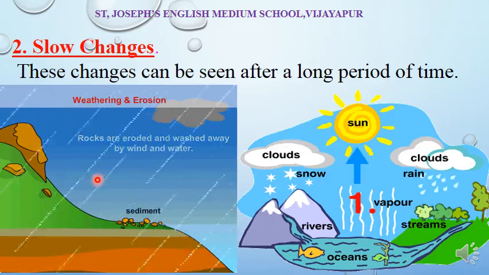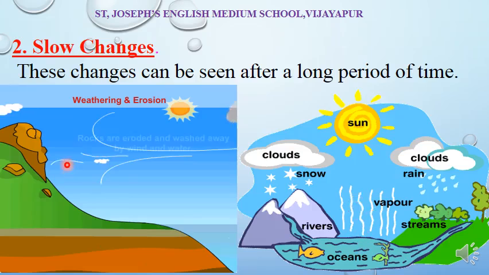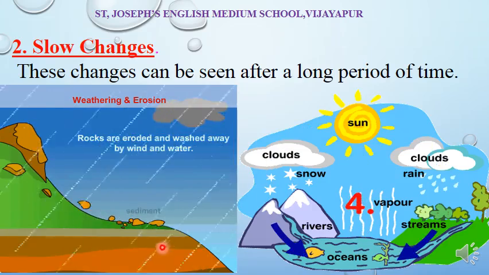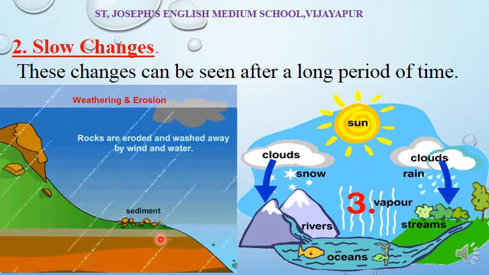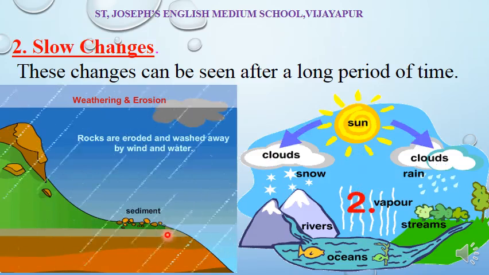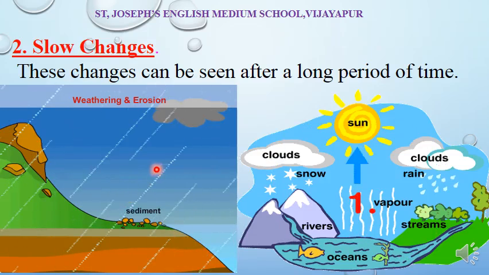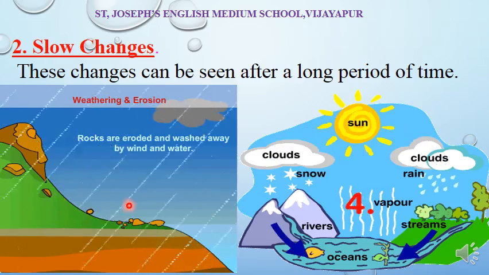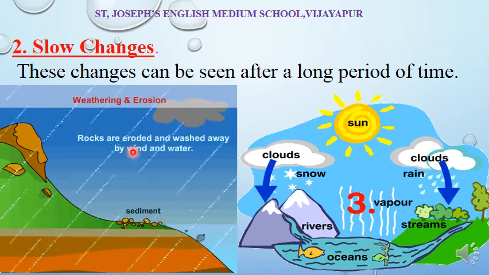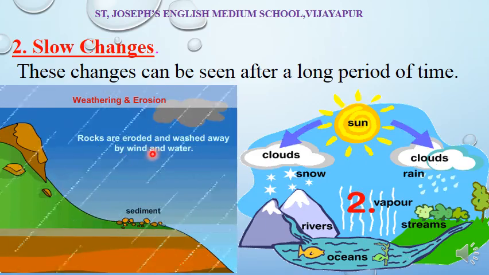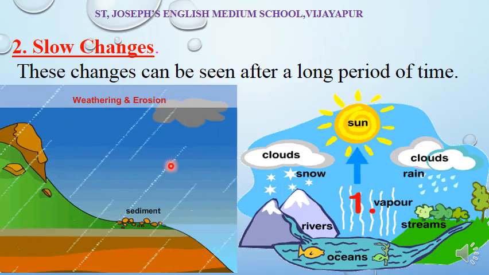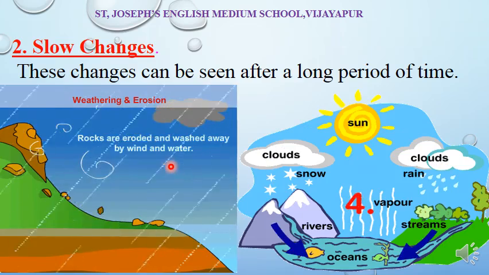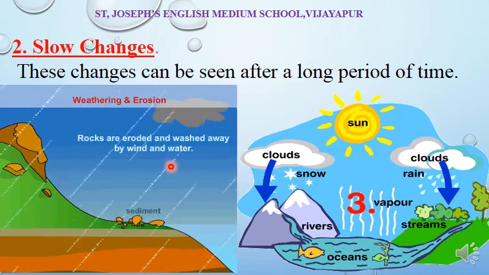Weathering and erosion of rock. Weathering of rock means the mountain breaks down into mud. It breaks down and becomes a powder. That powder is called mud. So, the action of rain and wind and sun, all these have effects on the mountain. Rocks are eroded and washed away by wind and water. For this process, weathering of rocks, it takes millions of years. Not 5 years, 10 years, it takes a long period.